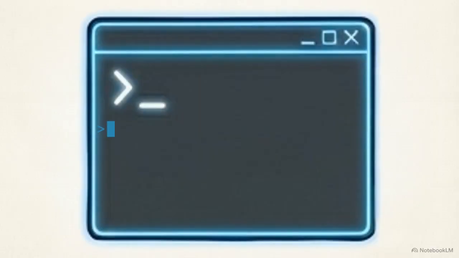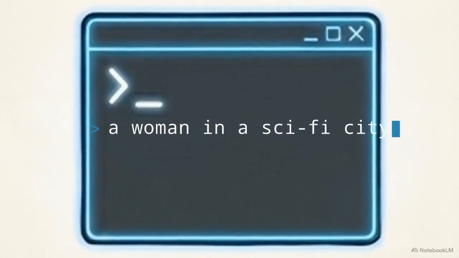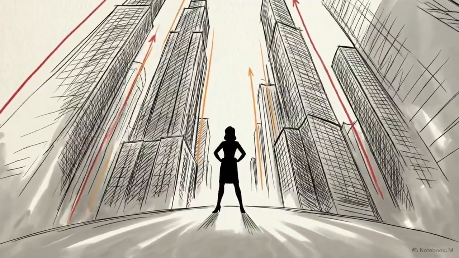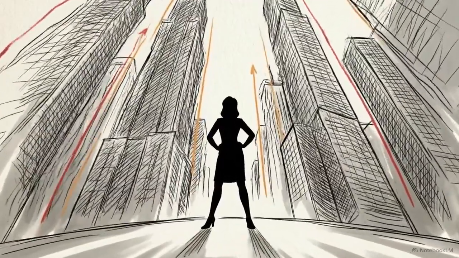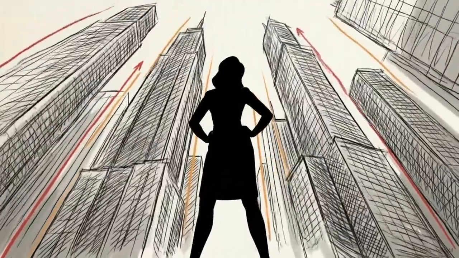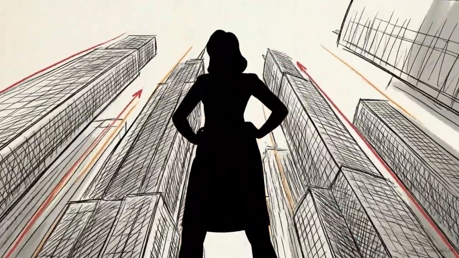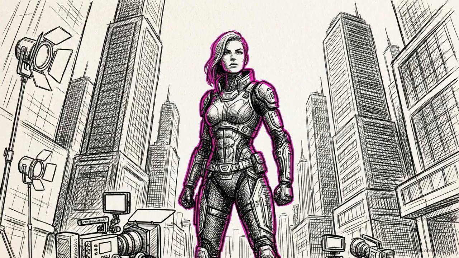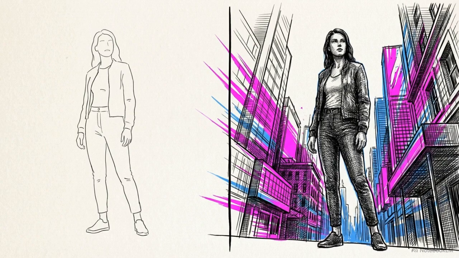Let's look at how a prompt evolves. If you start with a vague idea, like a woman in a sci-fi city, the AI delivers a flat, generic image that lacks any specific style. Now we add composition and lens parameters, asking for a wide-angle, low-angle shot. The image immediately snaps into a dynamic, cinematic perspective. Finally, we layer in lighting and color temperature, asking for a neon backlight and a cool white balance. The shadows deepen, the colors pop, and the image achieves a hyper-realistic polish. The final output is night and day compared to the initial idea.